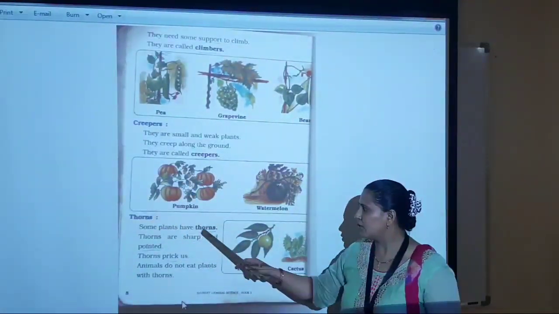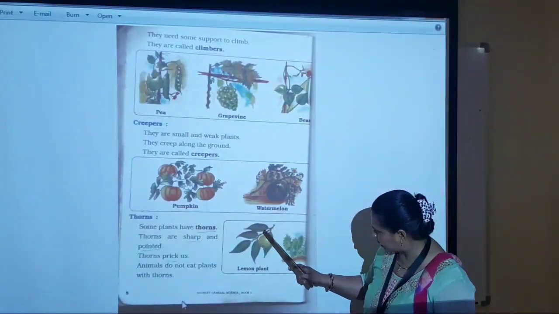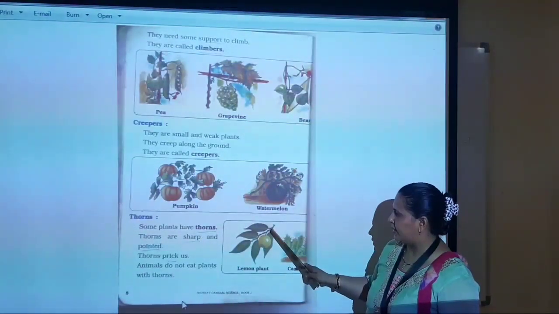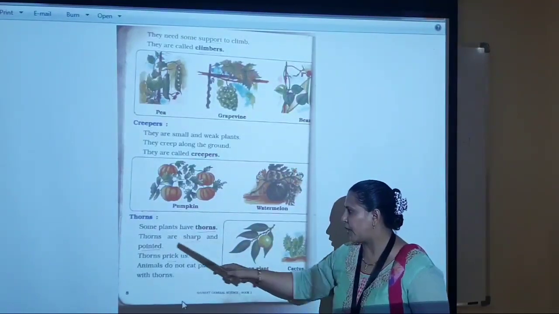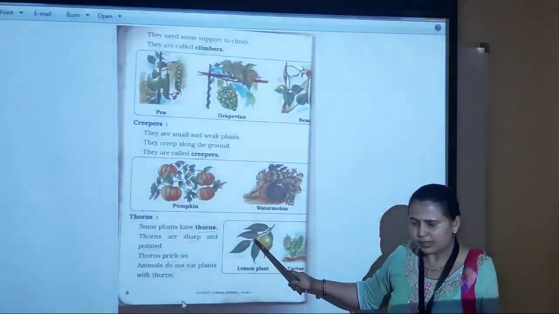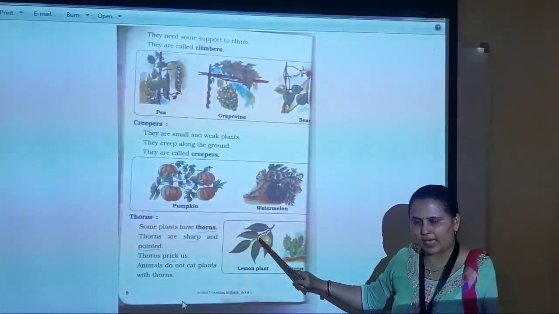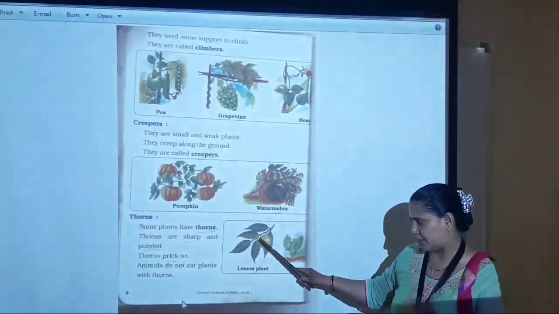Some plants have thorns. Look at the pictures. Small thorns are there. Thorns are sharp and pointed. Have you seen thorns? They are pointed and very sharp.